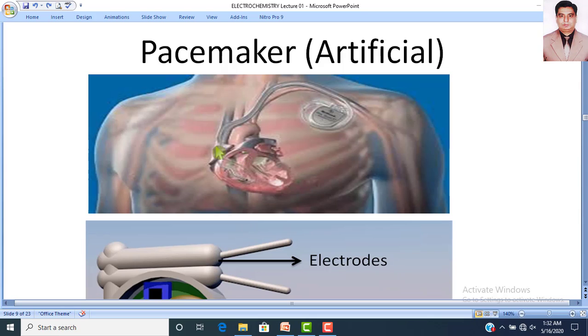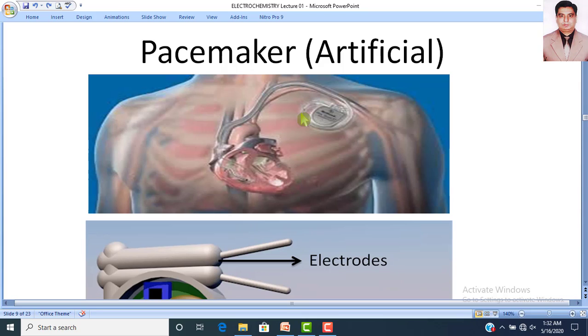If you think that your heartbeat is controlled by your beloved, then that is wrong. Your heartbeat is controlled by this pacemaker, and it is naturally built inside. Sometimes this natural pacemaker stops working, then doctors use artificial pacemakers in such patients whose heart is having some problem relating to their heartbeat.